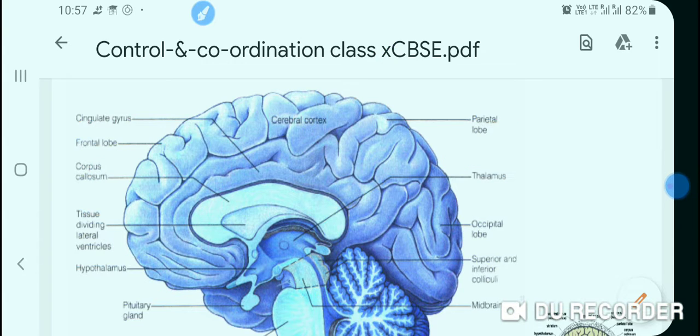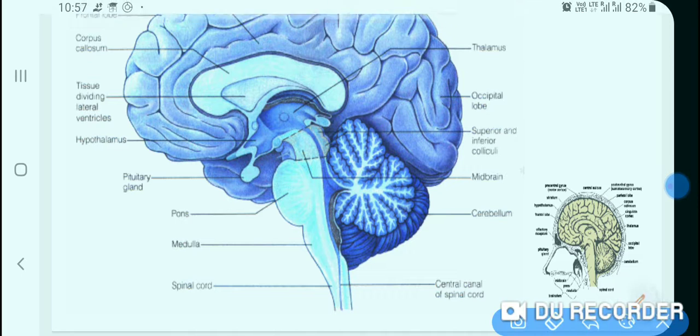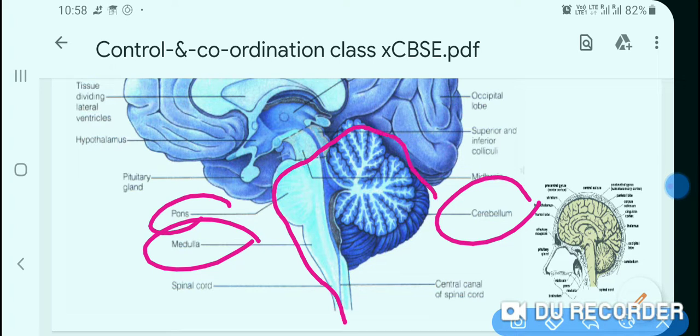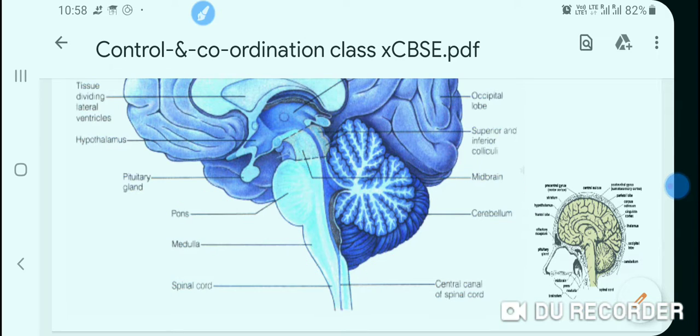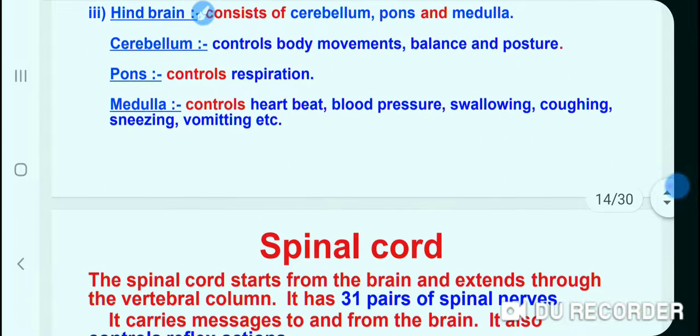The hindbrain includes the cerebellum, this is the medulla, and this is the pons. So all these portions are the hindbrain, and most of the portion is the forebrain. Only a small portion is designated to the midbrain. So this is the information about the human brain.